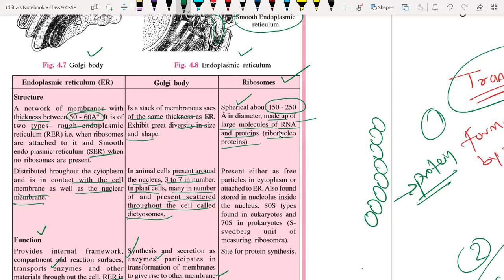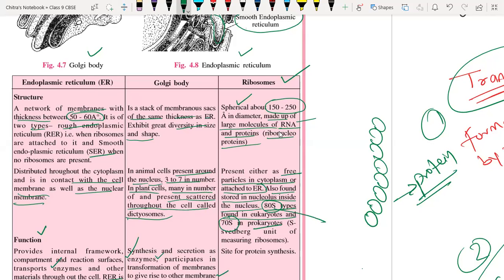They are present either free in the form of particles in the cytoplasm or attached to the endoplasmic reticulum. They are also found inside the nucleus. 80S is the type of ribosome found in eukaryotic cells, and 70S is found in prokaryotic cells.